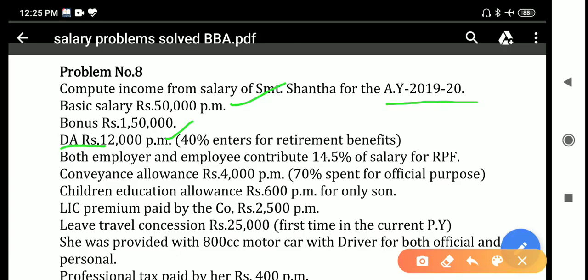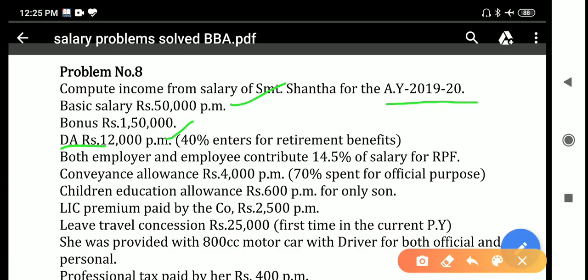So only 40% enters into retirement benefit, like gratuity, pension, leave salary encashment. So for that calculations you have to consider only 40% of DA, but the total amount is fully taxable, 12,000 into 12. And nextly, both employer and employee contribute 14.5% of salary for RPF.